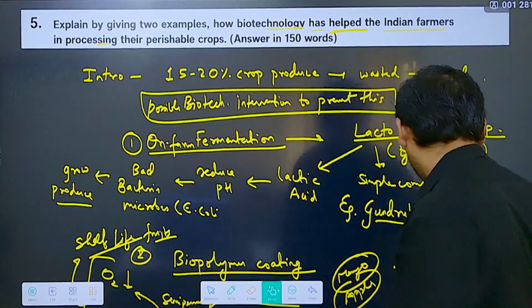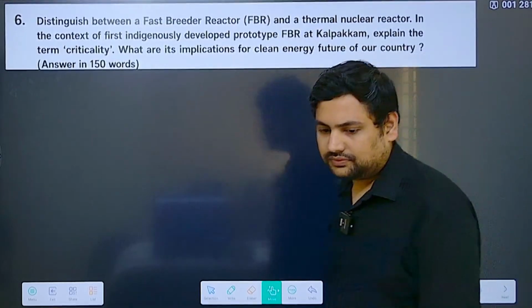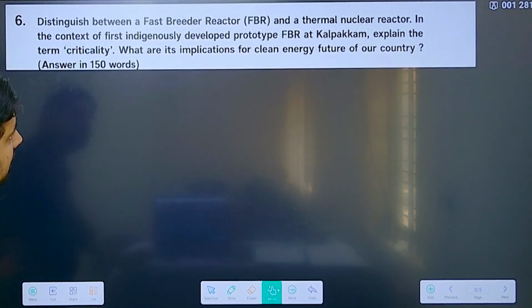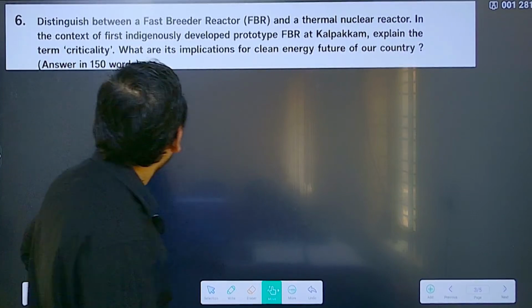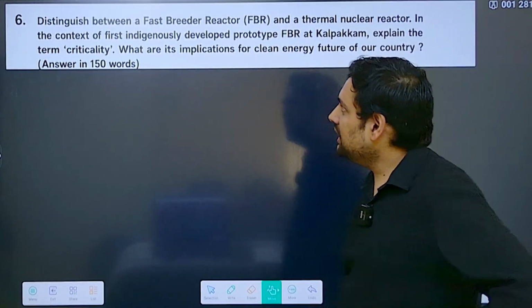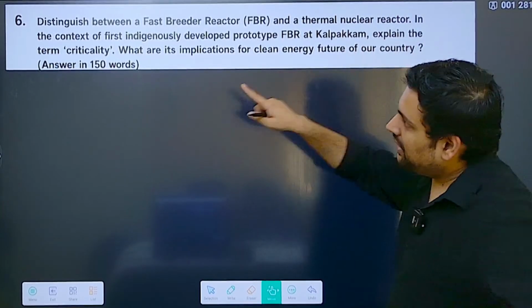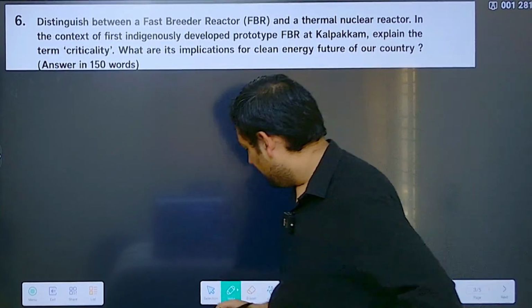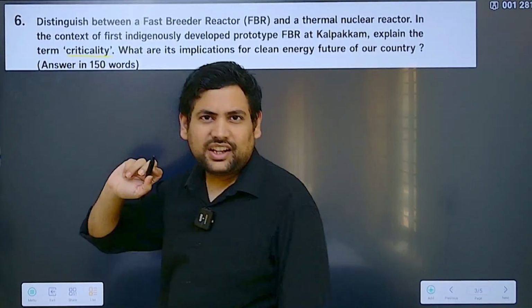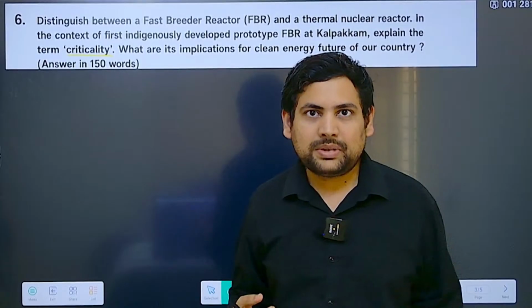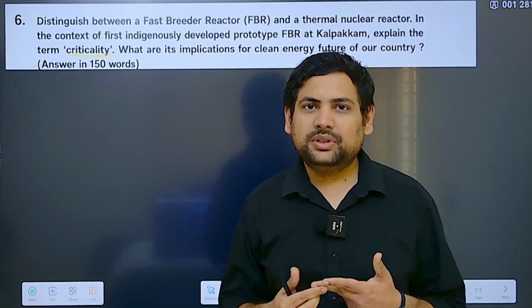Now, let's go second. This is about: Distinguish between a fast breeder reactor and a thermal nuclear reactor. Okay. In the context of first indigenously developed prototype FBR at Kalpakkam, explain the term criticality. Okay. So this was a lot in news. Correct. That we have achieved the second stage of Homi Jahangir Bhabha's nuclear plan. Correct. That was about fast breeder reactors.